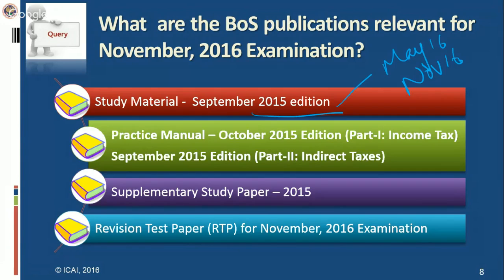If you have the earlier edition, that is the October 2014 edition, then you should read the study material along with the supplementary study paper 2015, which explains the amendments made by the Finance Act 2015 and the notifications and circulars issued up to 30th April 2015.